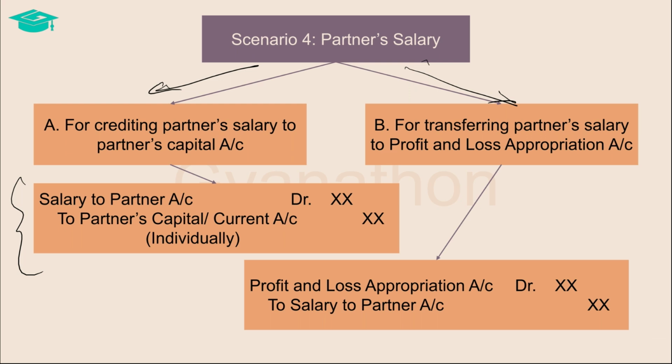Then the salary to partner account is closed by transferring its balance to the profit and loss appropriation account. This is done by debiting the profit and loss appropriation account and crediting the salary to partner account. This completes the transaction in relation to partner's salary, and the net effect here is that the amount of salaries to partners is appropriated from the profit and loss appropriation account to the respective partner's capital or current account.